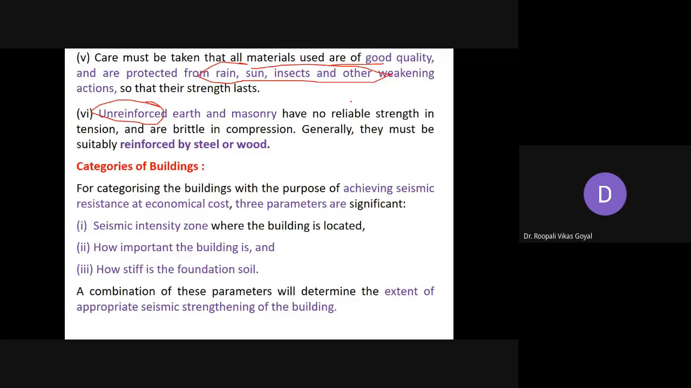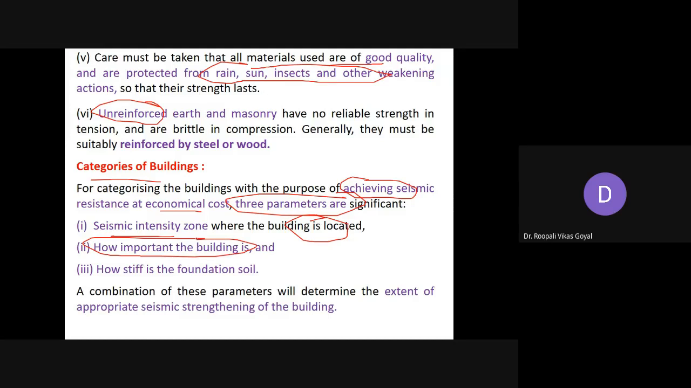So basically this categorization of the building is done with the purpose of achieving seismic resistance at an economical cost. Three parameters are generally chosen. कौन सी बिल्डिंग को किस टाइप का हम प्रोटेक्शन प्रोवाइड कर सकते हैं. So first is seismic intensity zone where the building is located. So that is very important कि कौन से जोन में located है. Second, how important the building is, कितने लेवल का प्रोटेक्शन उसको चाहिए. Okay. So whether it is a lifeline kind of building, hospitals, etc., or whether it's a simple building. So how important is the building?